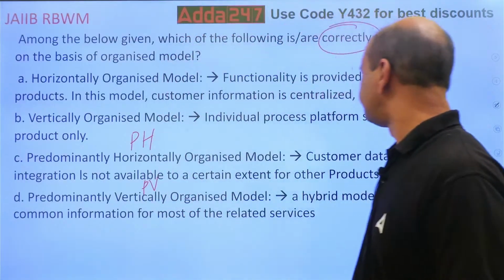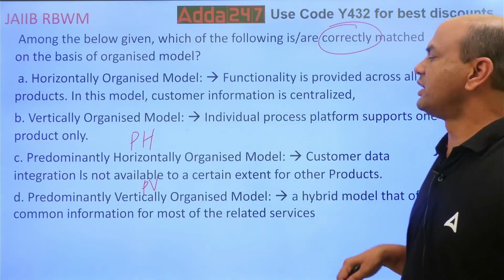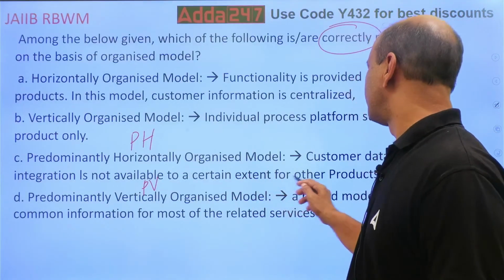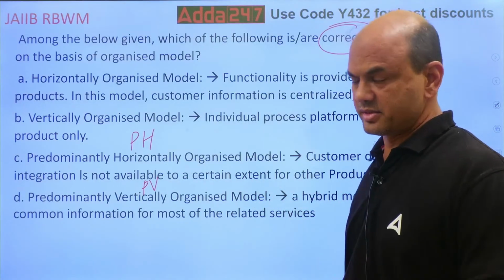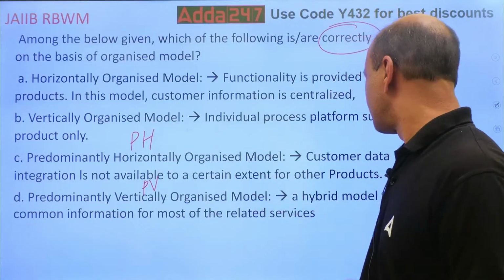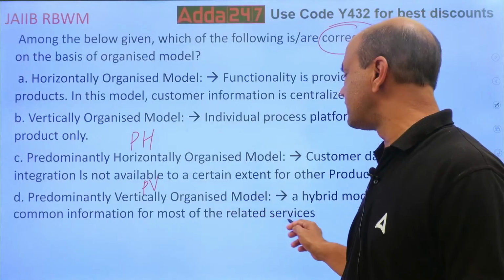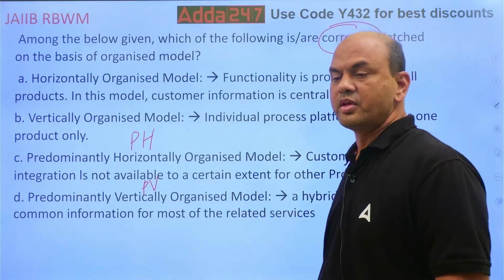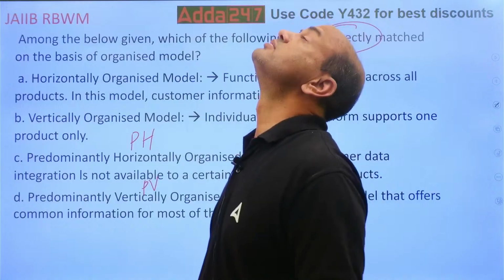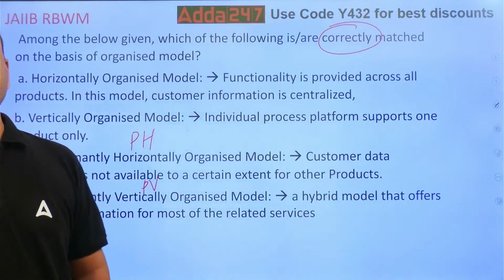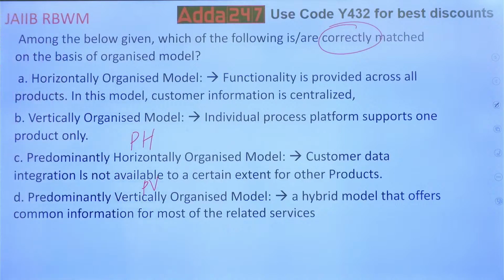So PH, customer data integration is not available to a certain extent for other products. And PV, a hybrid model that offers common information for most of the related products. So which one of these is correct? Think.